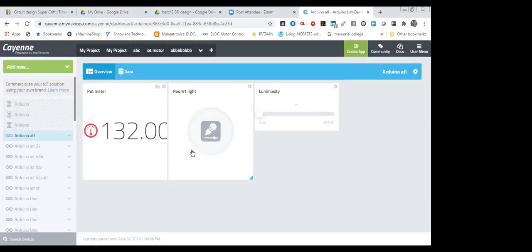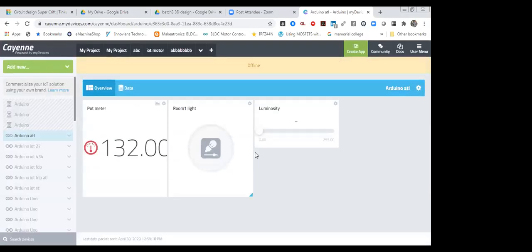So after signing in, this one is your dashboard. You will not be able to find it the first time. You will find it later on when you create your first setup. After that you will be able to see this dashboard like this. I'm going to share a few projects, a few IoT applications, over here. So let's see a few applications.